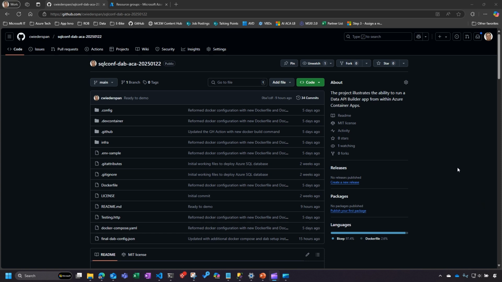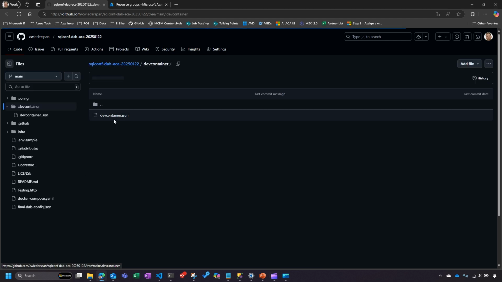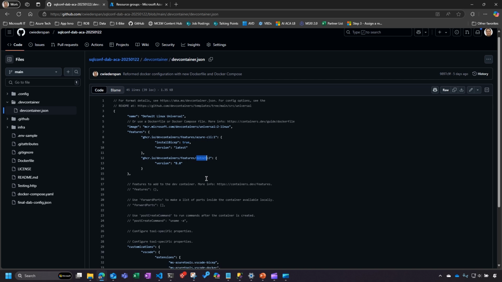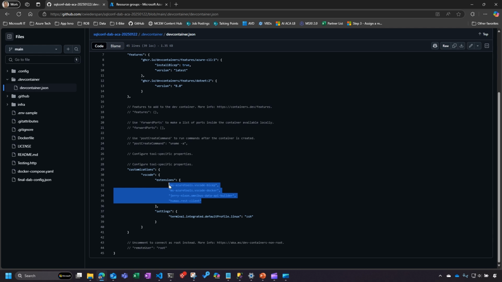The one thing I do want to call out here is that I'm going to use GitHub Codespaces to run this. The one file that's relevant to that is in the .devcontainer folder, and then there's a devcontainer.json file. This really just lays out the groundwork for my containerized development environment. In this case, I'm using just the generic base image from GitHub. I'm also instructing it to load the Azure CLI and .NET, which I need in there for the DAB stuff. And then I'm telling it to pre-install a couple of extensions that may be useful along the way.